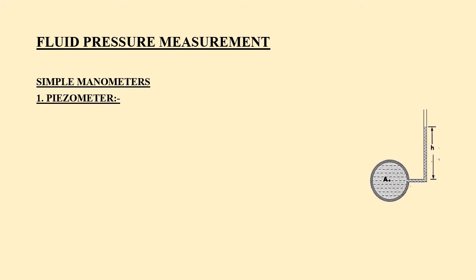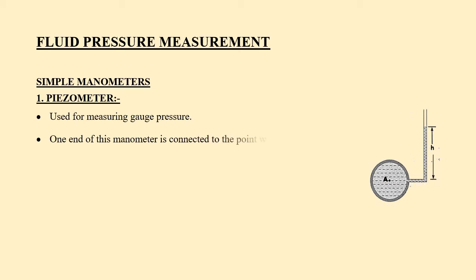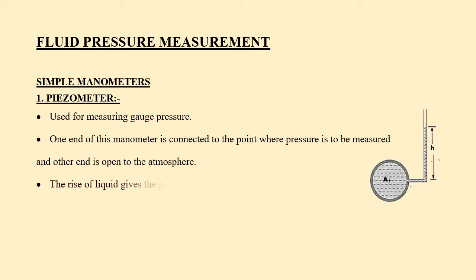Piezometer. It is used for measuring gauge pressure. One end of this manometer is connected to the point where the pressure is to be measured and the other end is open to the atmosphere. The rise of liquid gives the pressure head at that point.